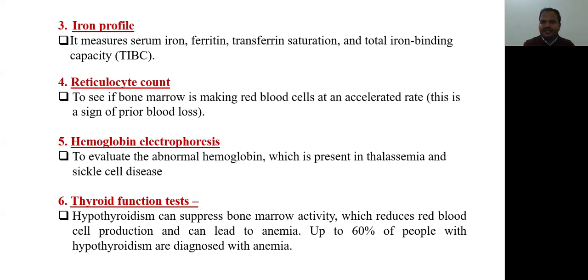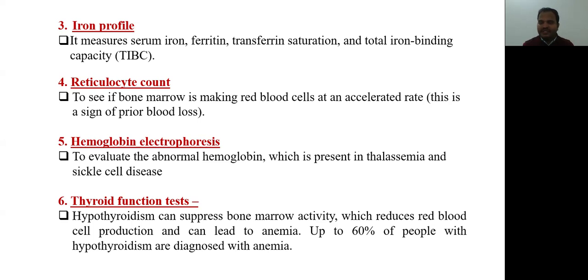The fourth investigation is reticulocyte count, to see if bone marrow is making red blood cells at an accelerated rate. This is a sign of prior blood loss. Reticulocyte count is very important to find out if the bone marrow is properly working or not. If reticulocyte count is increased and anemia is there, that means the patient is having blood loss and bone marrow is hyperworking to compensate for the blood loss.